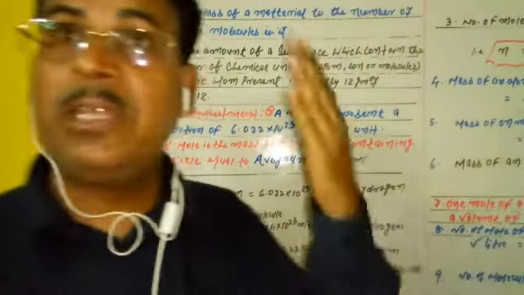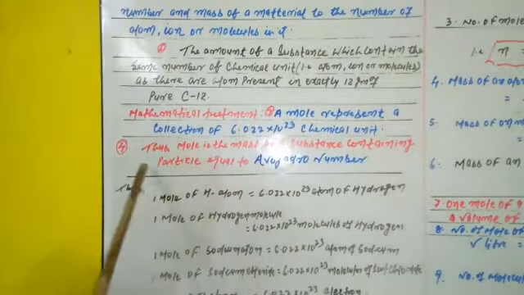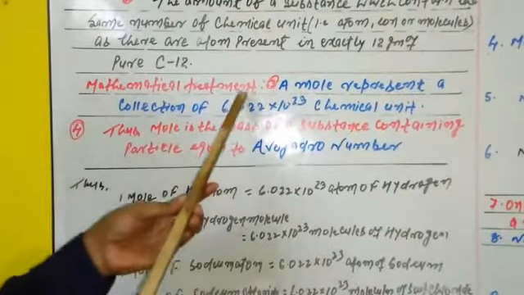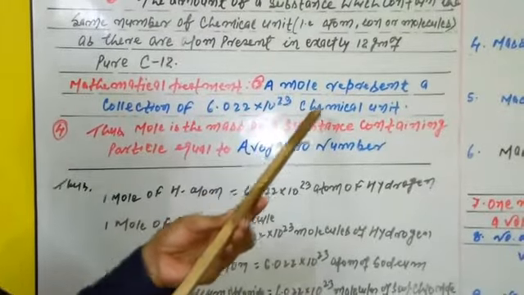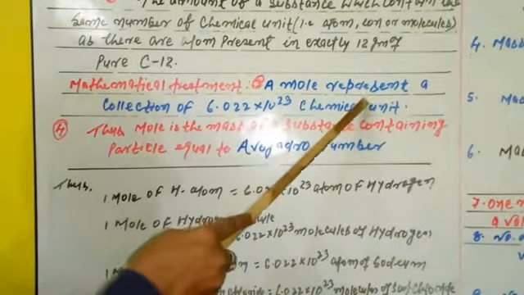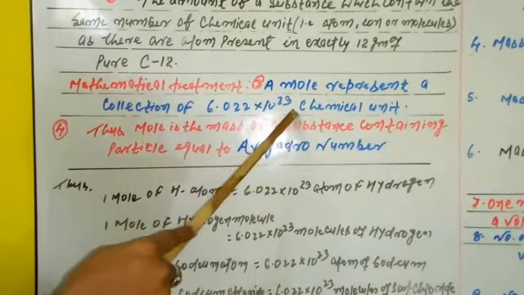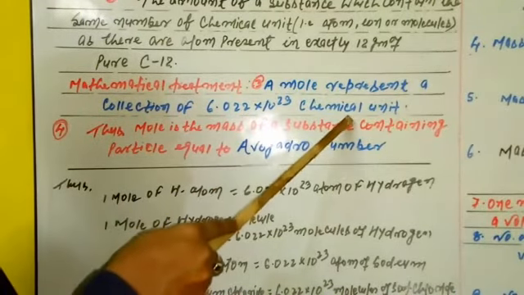Now for the mathematical treatment, a mathematical definition is also given here for your easy understanding. How can we account for it mathematically? A mole represents a collection of 6.022 into 10 to the power 23 chemical units.